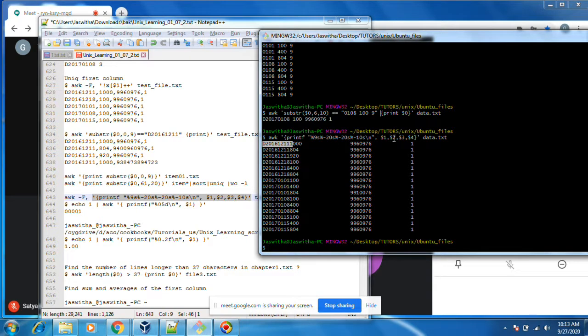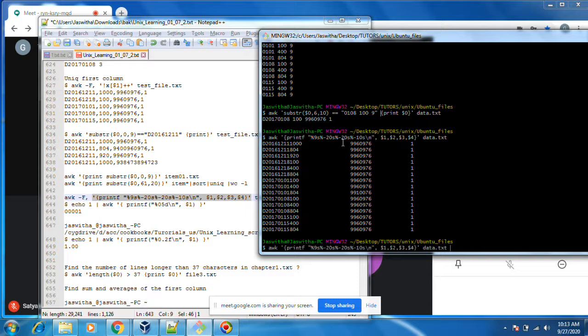Then $2 again %20s. It should have $2 in this space. The first space should occupy only 9 characters. The second space should occupy this 20 character space. The third should occupy again 20. The fourth should occupy again 10. Something like this. Okay, this is just a display.